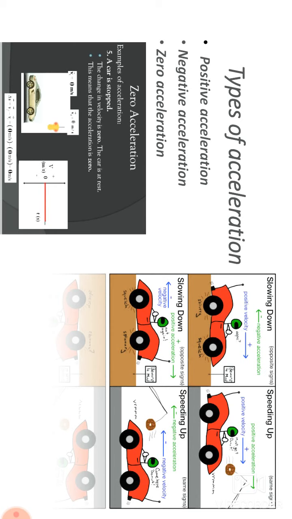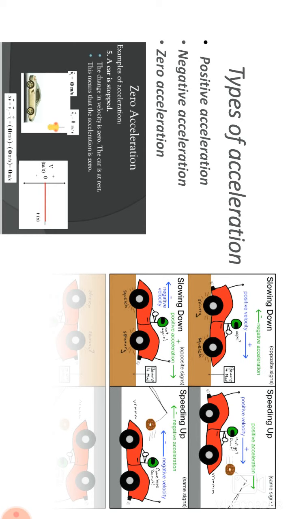First one, see, slowing down, it is written on this side it is positive velocity and on this side the acceleration is negative, but the velocity is positive. Next, speeding up, then the acceleration is also positive and the velocity is also positive. I told you, in the same direction. And then slowing down, negative velocity but positive acceleration is there. Speeding up, negative acceleration and negative velocity, it can be there.